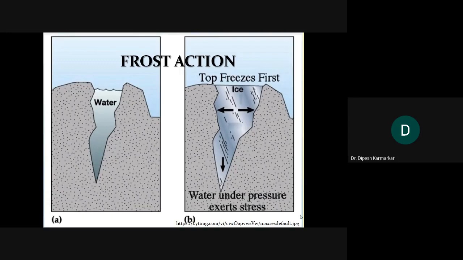So the water exerts pressure on the sides of the rocks continuously, every night, and the pressure is released during the day. When the ice melts or thaws during the day, the pressure of that ice is released when the ice becomes water. But again the pressure will build during the night.